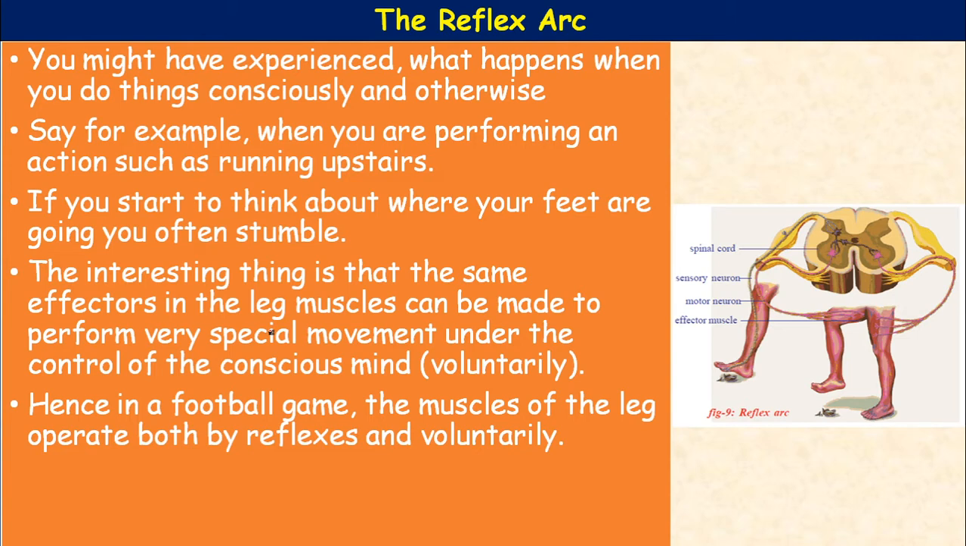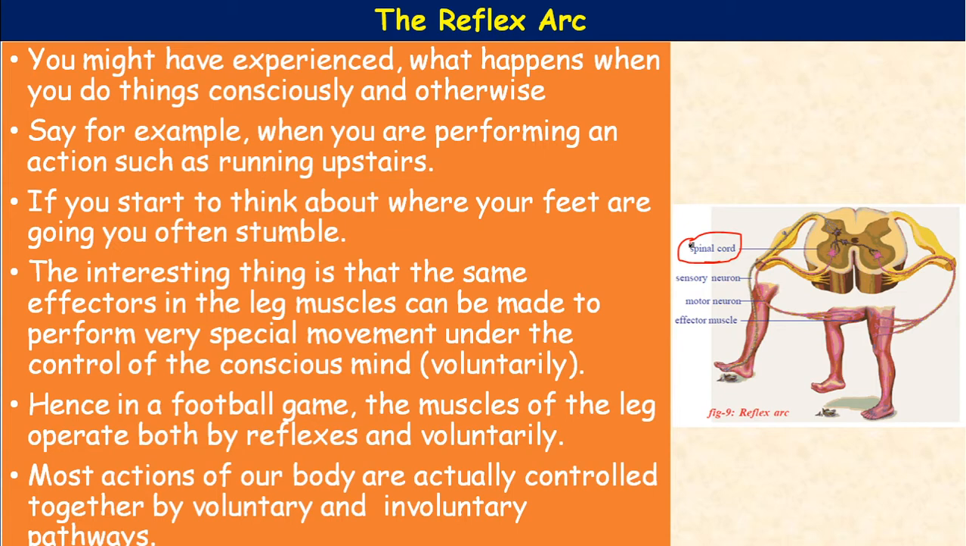In the image given here, the spinal cord. The structural and functional unit which carries out reflex actions is called a reflex arc. This reflex arc includes a sensory nerve, a motor nerve, an effector, and an associated neuron. Associated neuron is nothing but the spinal cord.